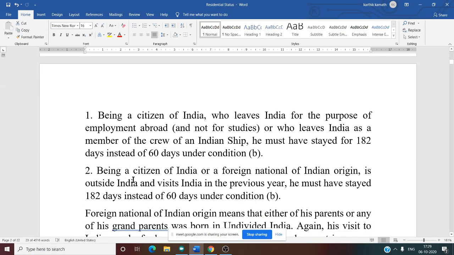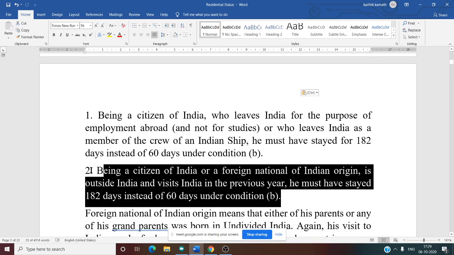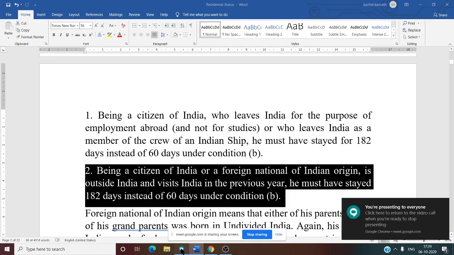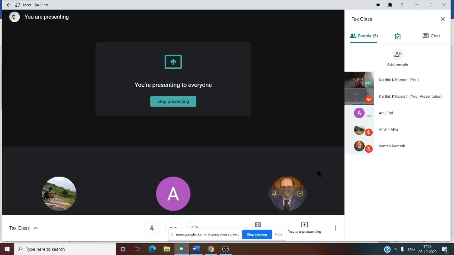This applies if he leaves India for the purpose of employment and not for studies. Then the second exception is in case he is a foreign national of Indian origin. What do you mean by foreign national of Indian origin? Can you tell me?